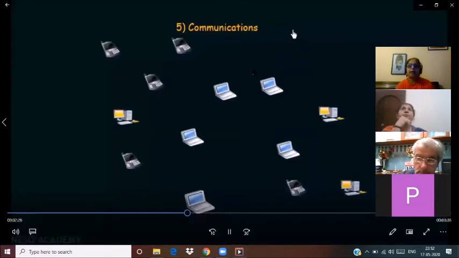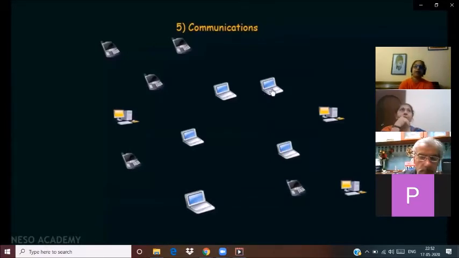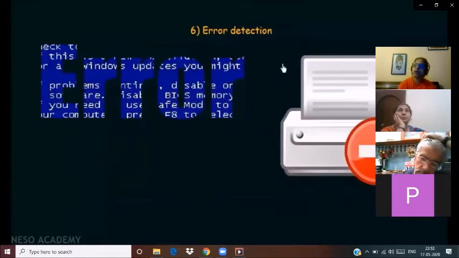The other function is communication. Every time the computer needs to communicate with different devices. Those devices can be external devices or the input output peripheral devices. Every time the computer needs to connect itself with different computers, whether they are located at the same place or elsewhere.